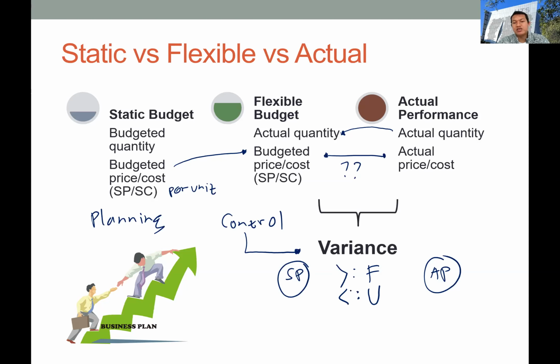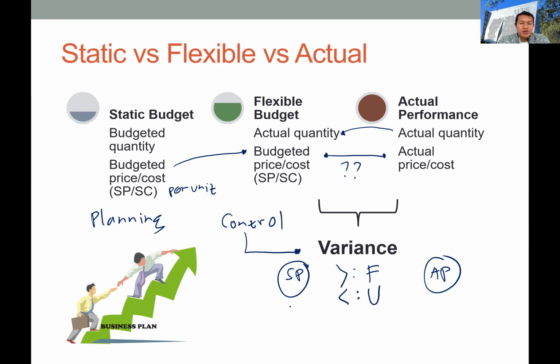Okay, so this is from the price side, the revenue side. A higher price means more revenue for the company, so it means favorable. But a lower price is less revenue for the company, so it will be unfavorable for them. So this is the logic. I think it's quite simple, so you don't have to worry much about it. But it's really critical you get the logic correct, because this logic will guide you in the calculation of variance.